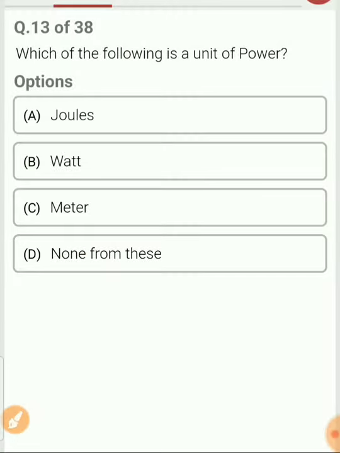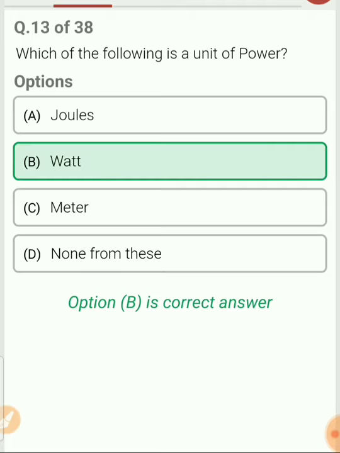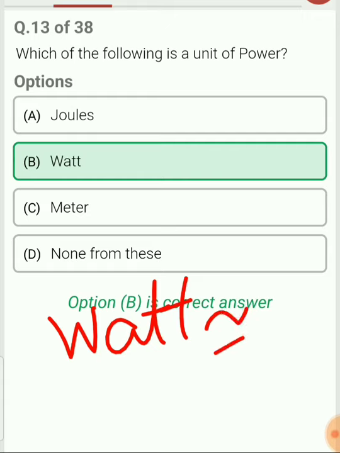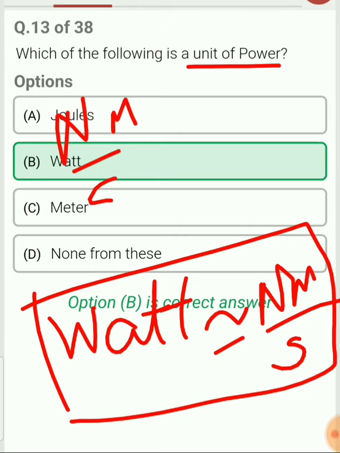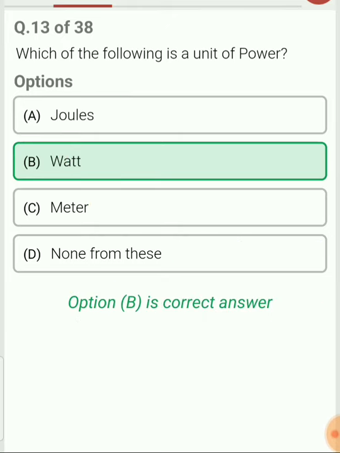Next question. Which of the following is a unit of power? Power is defined as the rate of doing work, that is work per unit time. So the unit of power will be equal to watt. And you also remember that watt is equivalent to Newton meter per second. So remember this. If you are asked the unit of power, then the unit of power is watt or Newton meter per second. Okay, both are the unit of power.